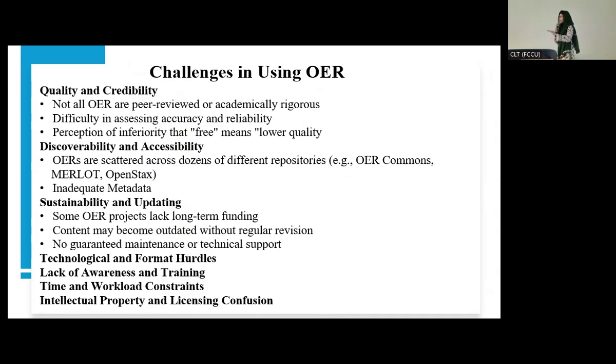Again, as I said, it's scattered, so it's not a single platform where you are going to find all the OER sources. So you have to invest your time, and sometimes you feel loaded with work. But for me, it's like a one-shot game. Once you invest the time, then it will be easy for you to use it or maintain it for the rest of your semester.